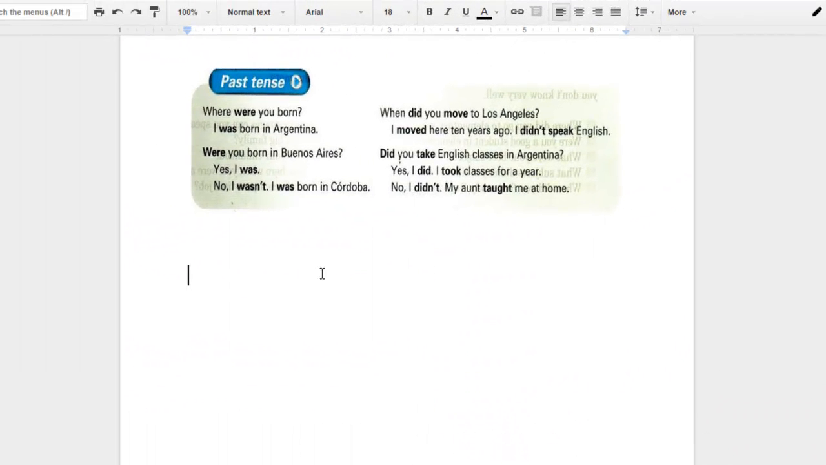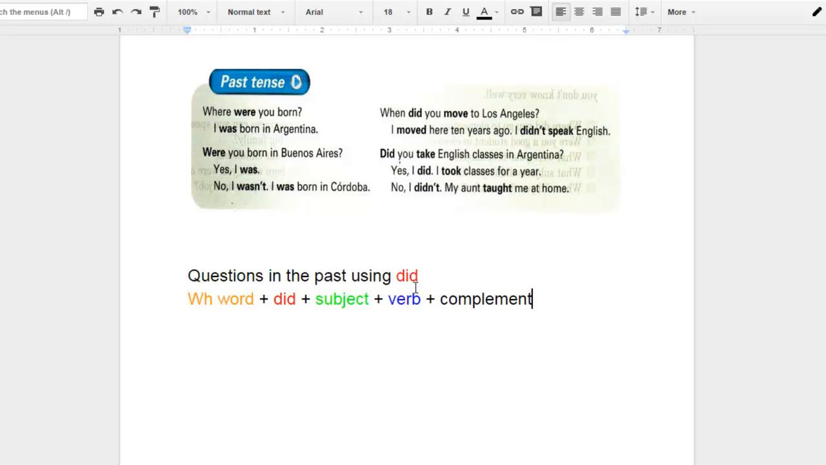The last thing that I want to talk about in this class is how to form questions in the past. And particularly, we're going to focus on forming questions using did. Let's try to make sense of that first question that you see there. When did you move to Los Angeles? Well, first of all, in order to form questions, sometimes we're going to have WH questions and sometimes we're going to have yes and no questions. And I'll explain the quick difference in a second.